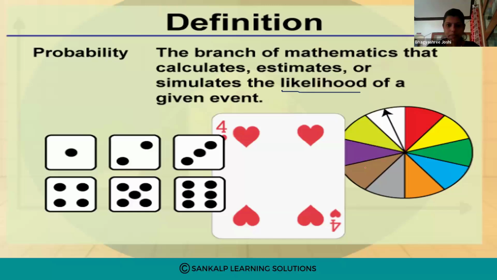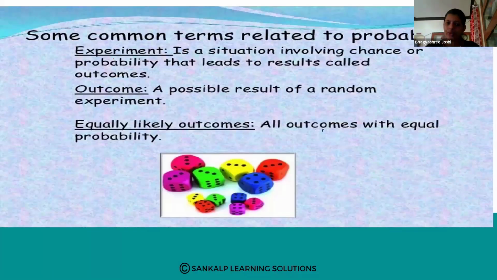Next comes the definition. What do we mean by probability? Probability is the branch of mathematics that calculates, estimates, or simulates the likelihood of a given event. It calculates, simulates, estimates the likelihood of a given event. In this chapter we are going to learn how to find the probability of an event, of an experiment.